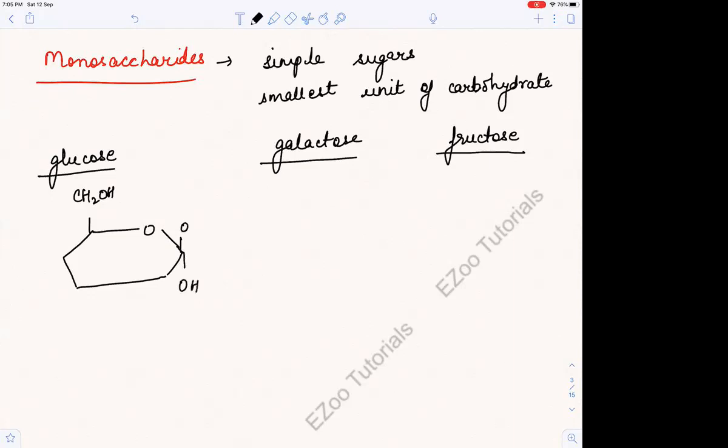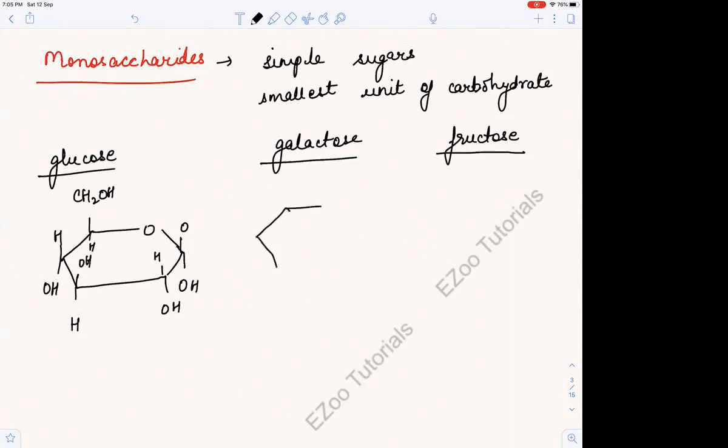And I'll also be explaining, if you have studied, you might have seen alpha, beta. What are these alpha, beta, glycosidic bonds? All these terms we will be taking care of. Okay. And then galactose.